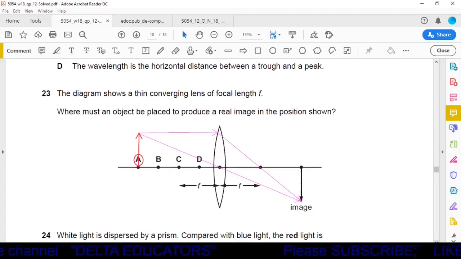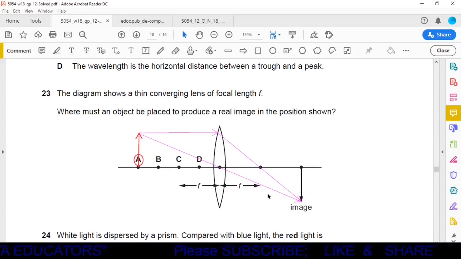Question number 23. The diagram shows a thin converging lens of focal length f. Where must an object be placed to produce a real image in the position shown? Here from this point to this point it is given focal length f. Now from this point to this point also this distance is equal to f. So we can say the image is formed at a distance of 2f.